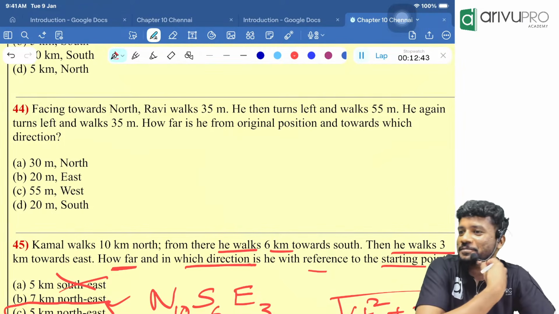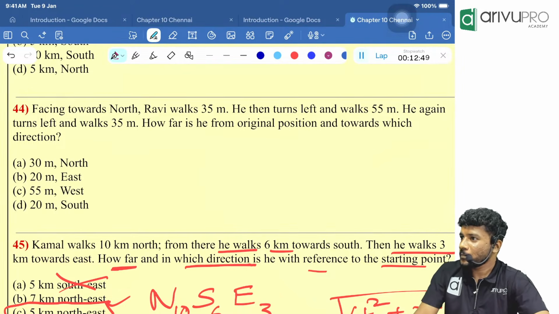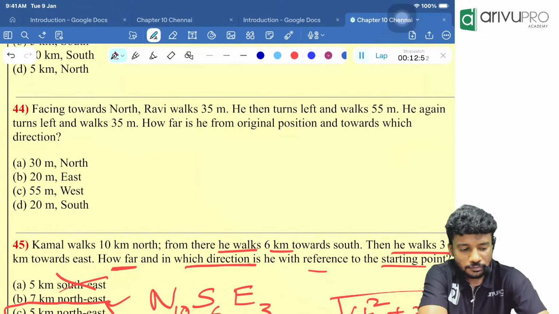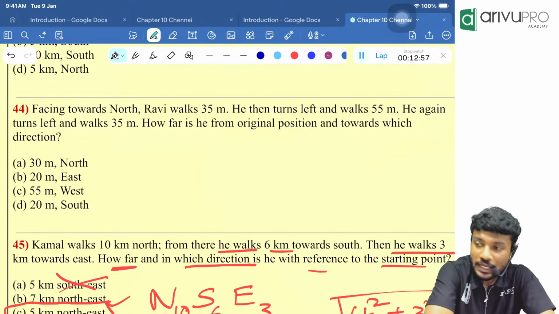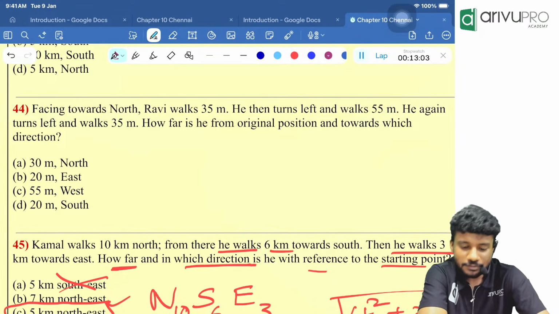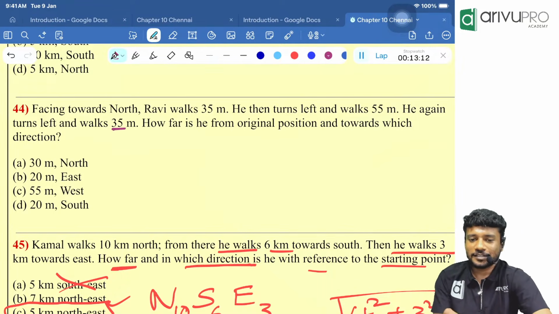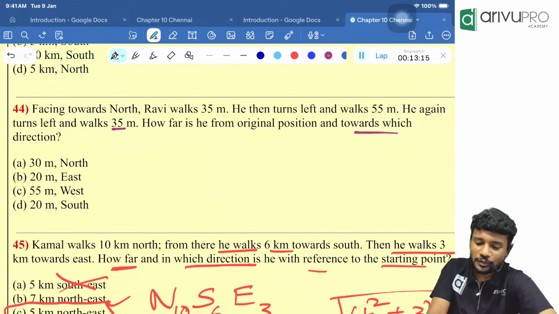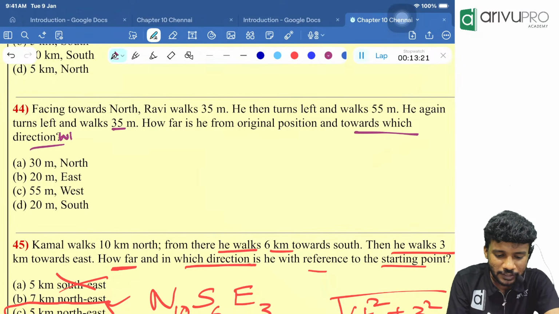Everyone, try this. Facing north, Ravi walks 35 meters. Then he turned to the left, walks 55 meters. Again turns to the left and walks 35 meters. How far is he from the original position and towards which direction with respect to the initial position? Okay, you should complete this with respect to the initial direction.